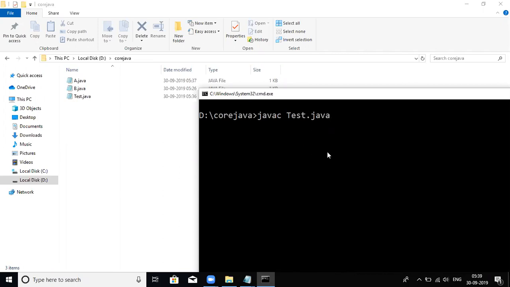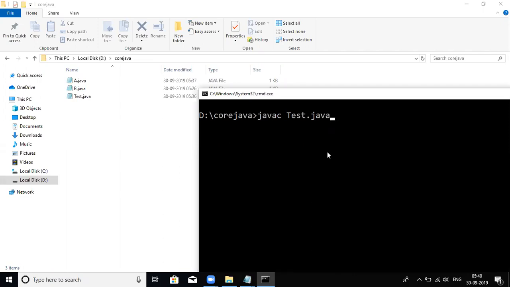When you compile any Java program, what is the compilation output? A .class file is generated. So which file are we compiling now? Test.java.